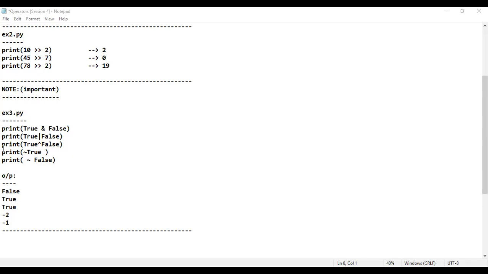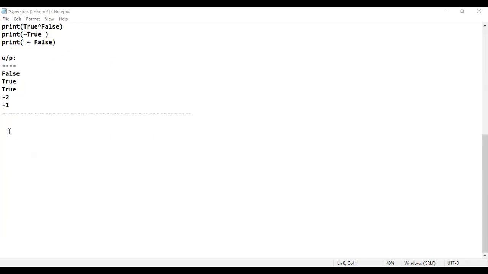Assignment operator. Okay, sir, how will this assignment operator look? This is how it will look: equal to. It is not double equal to, just equal to. Is that clear? Equal to means the assignment operator in Python. Sir, please take some examples. 100% I'm going to consider an example. Observe properly.